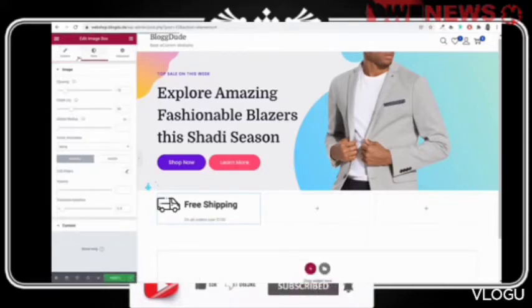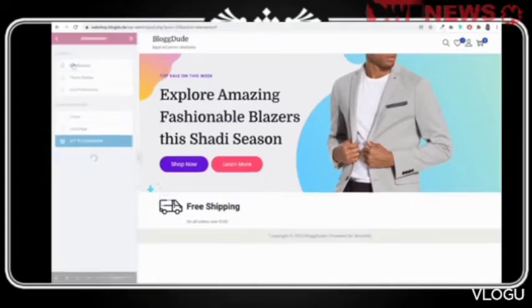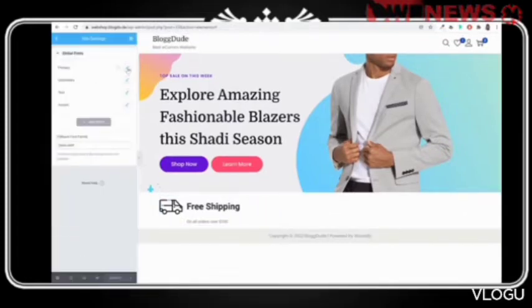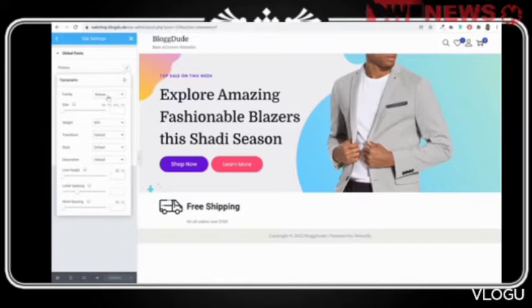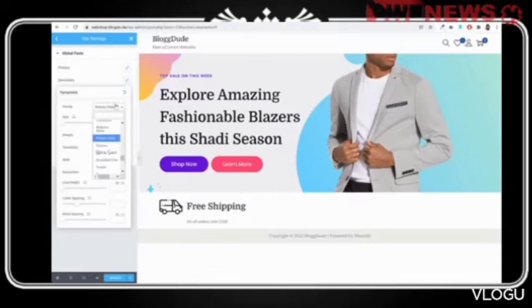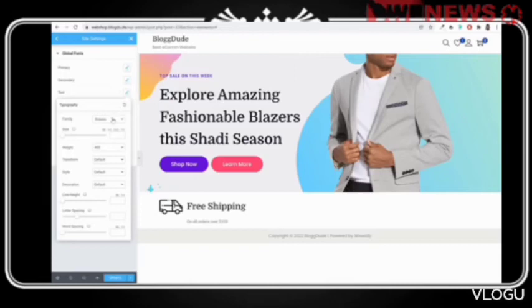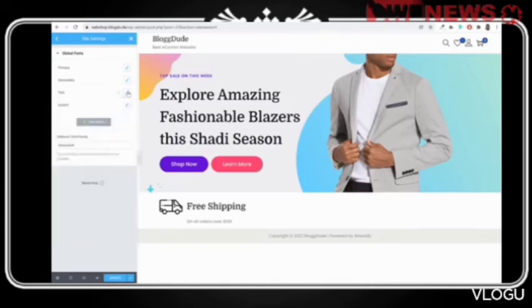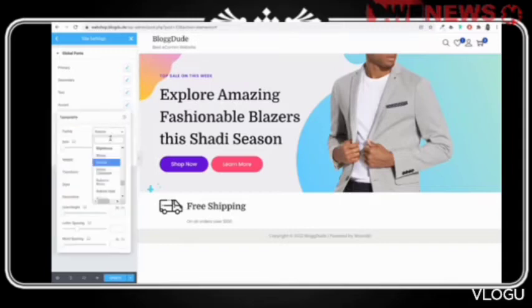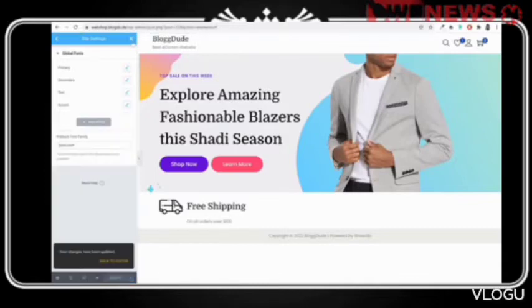First let me update this thing. Let me go to site settings and global fonts. Let's also change this thing. Instead of Roboto, I want the primary font family to be Domine. Secondary, let's select this thing. This will also be Domine. Then after that, we have the text. I want text to be Poppins. All right. And accent also we can have Poppins. All right. Now click on update so that we don't have to change this thing again.